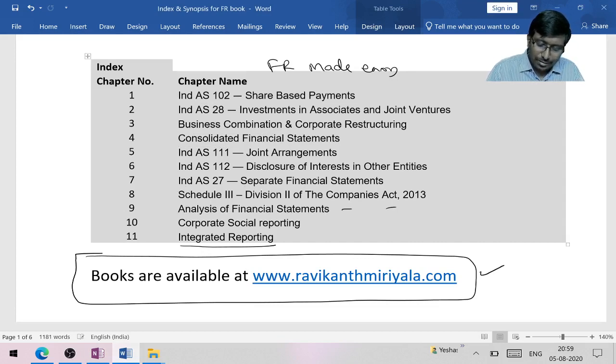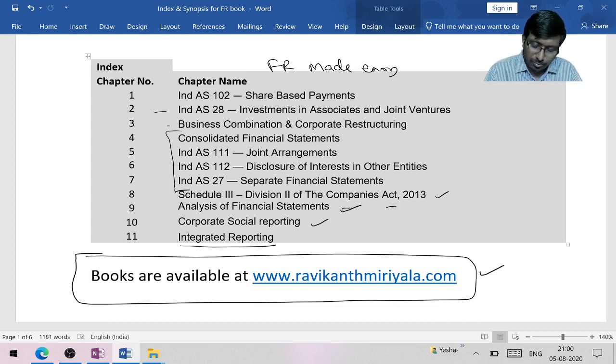This is the index of FR Made Easy: Ind AS 102, 28, business combination, then all the consolidation-related topics, Schedule 3 information, analysis of financial statements, corporate financial reporting, and integrated reporting. This is the syllabus of Financial Reporting Made Easy.